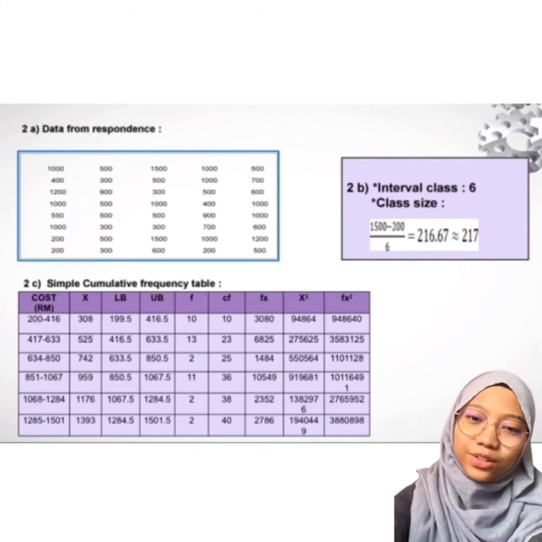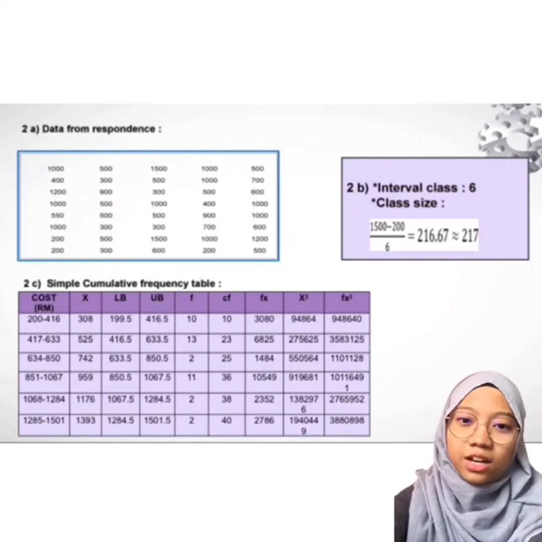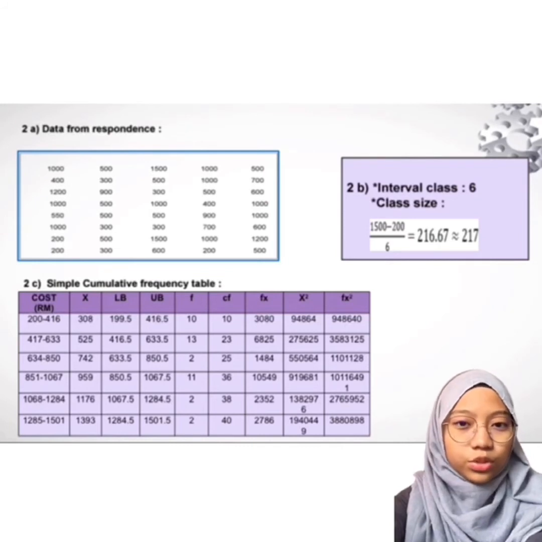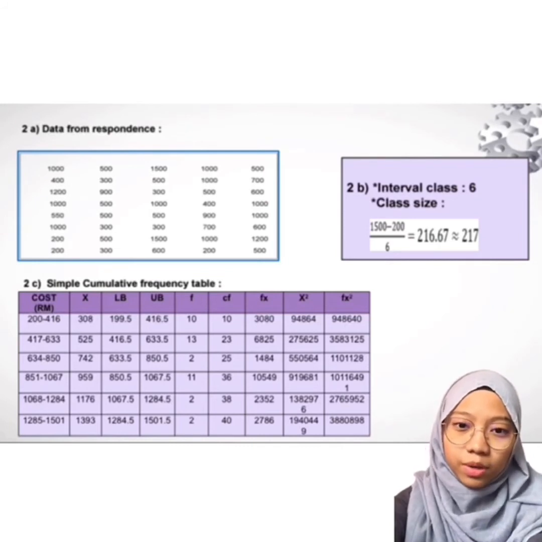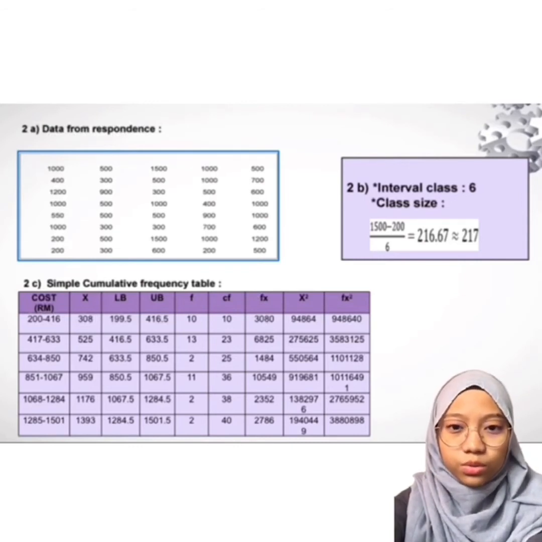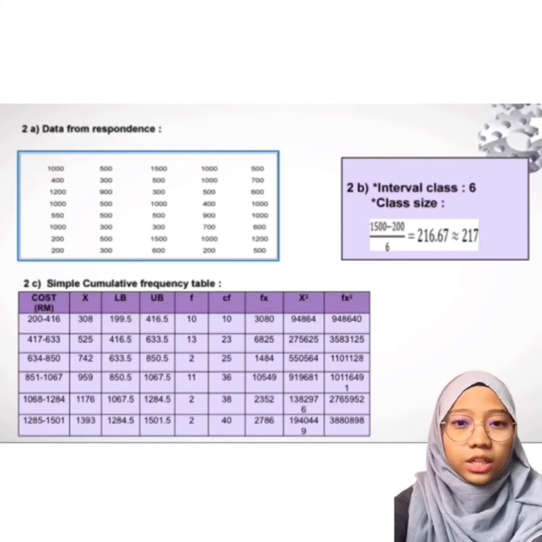Assalamualaikum, my name is Qystina Nabila binti Nordin. I want to present question 2, which is on family monthly expenditure on food. After we did the online survey using Google Form, the data that we got, we entered into the simple cumulative frequency table. We use 6 interval classes and the class size is 217.